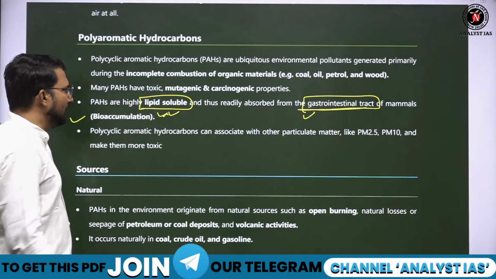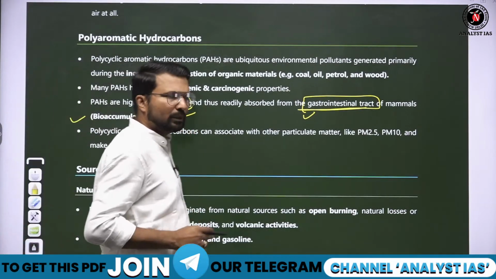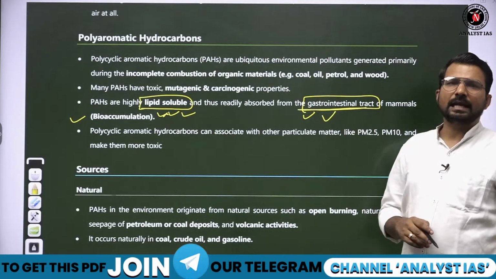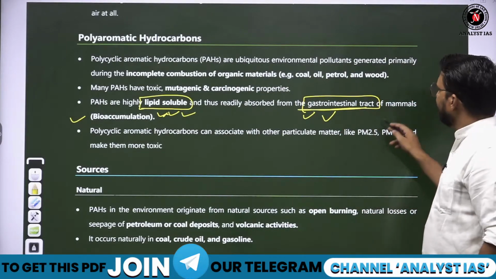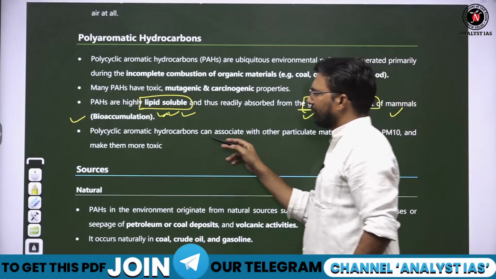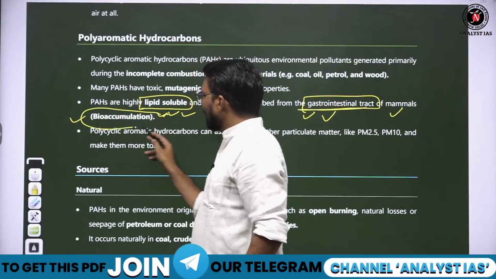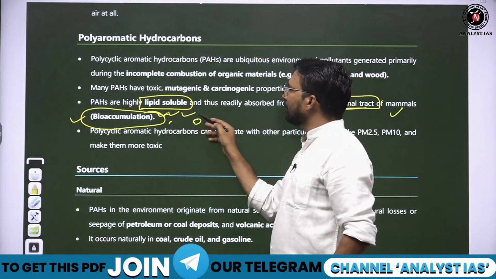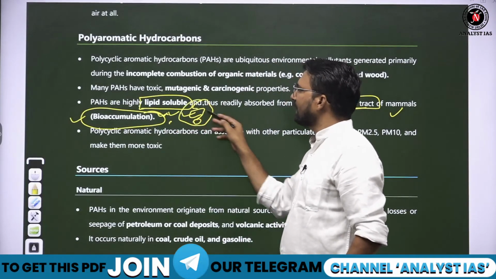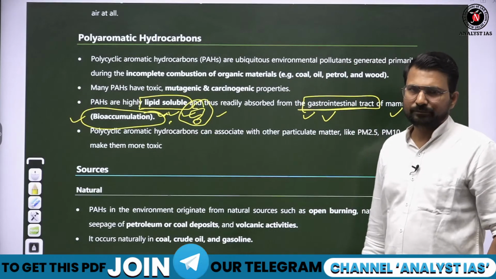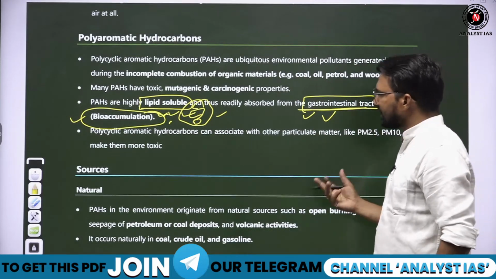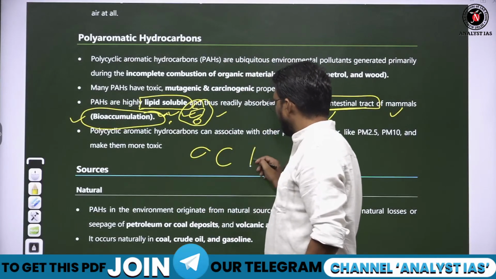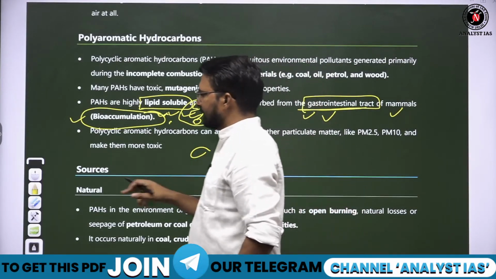If they enter into the lipid of the body and the gastrointestinal tract, they will remain there for a longer period of time and bioaccumulation will happen, means their concentration will keep on increasing. Like toluene, benzene, wherever more than one carbon and more than one hydrogen is there.